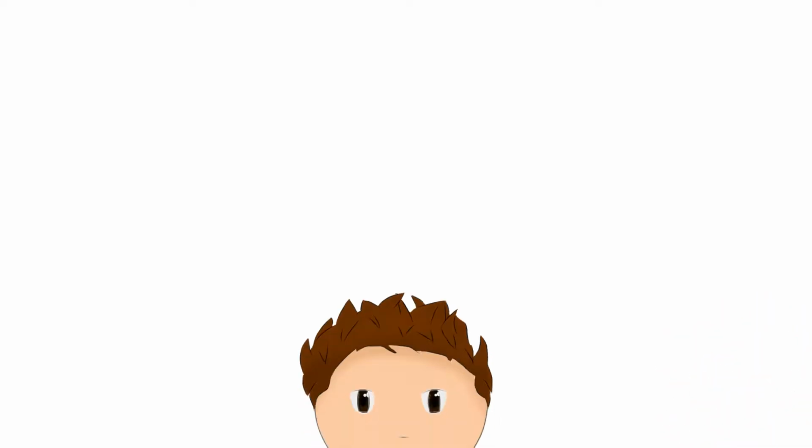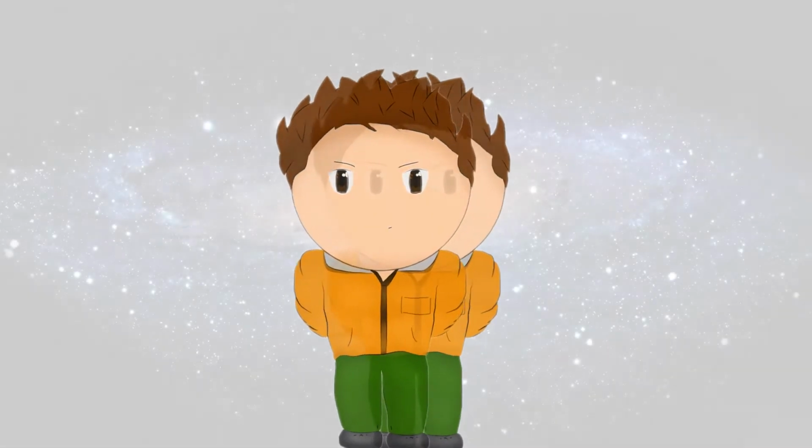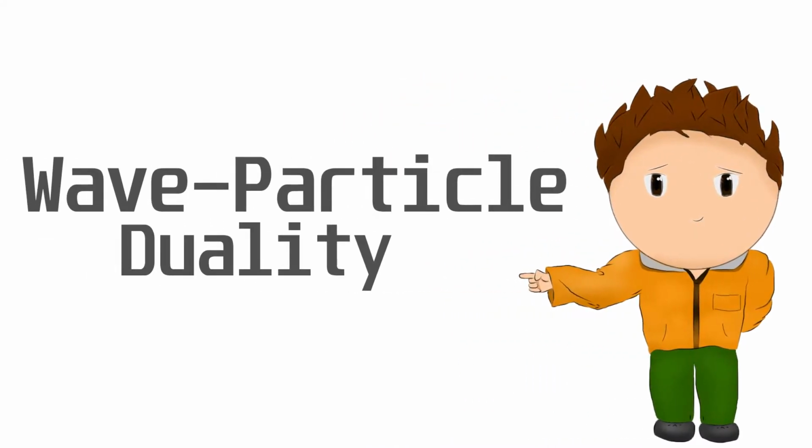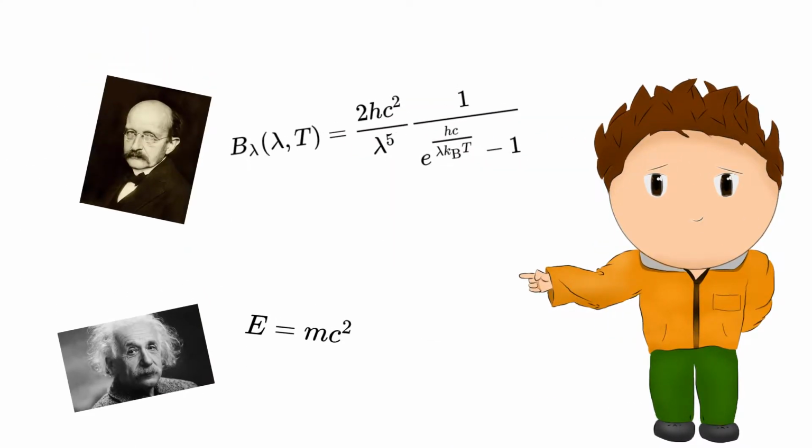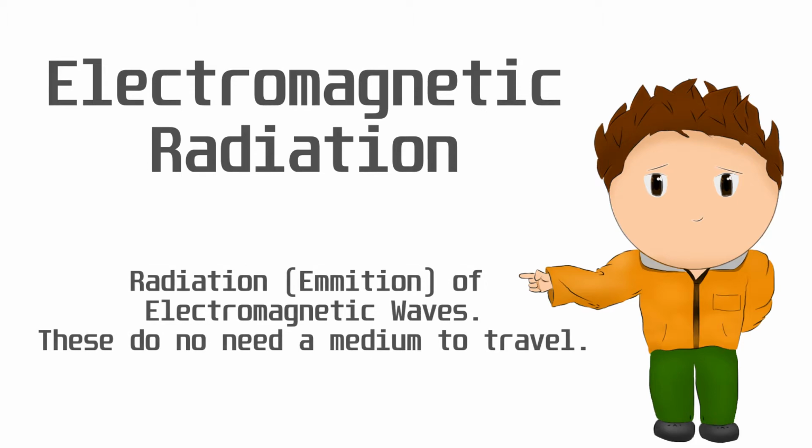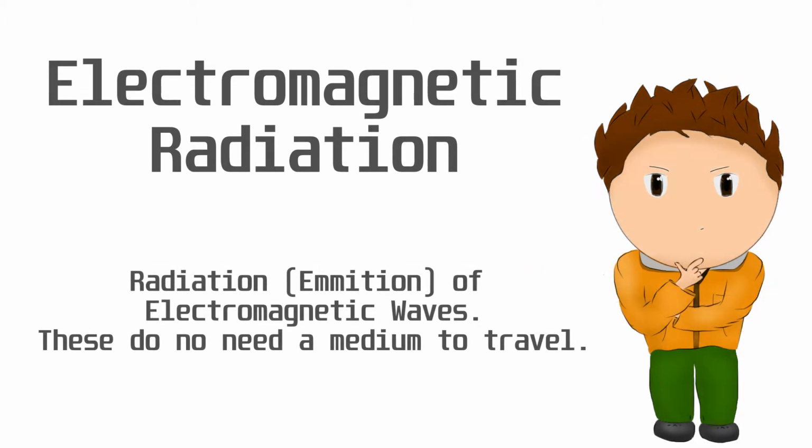Hey, I'm Arjun, and today I'll teach you a little bit about duality of matter, or simply wave-particle duality. Let's start with defining some useful terms. Electromagnetic radiation is the radiation or emission of waves that don't need a medium like air to travel. A good example is light.